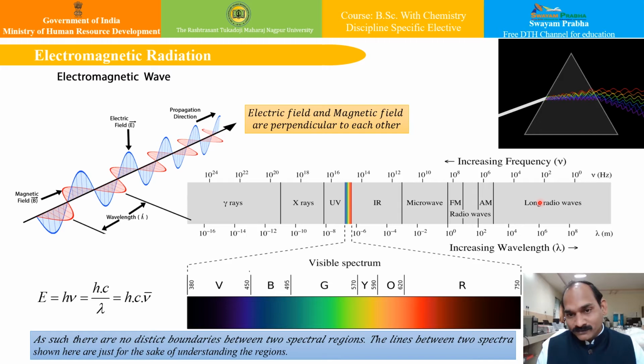As compared to radio waves, the energy of gamma rays is tremendously high, and radio waves have very low energy. So energy increases in this direction, your wavelength decreases in this direction, and the frequency also increases in this direction.